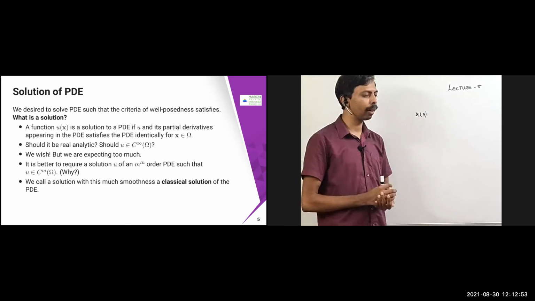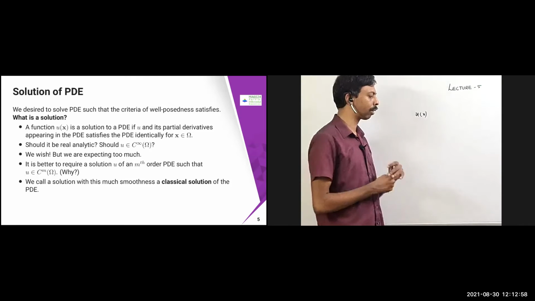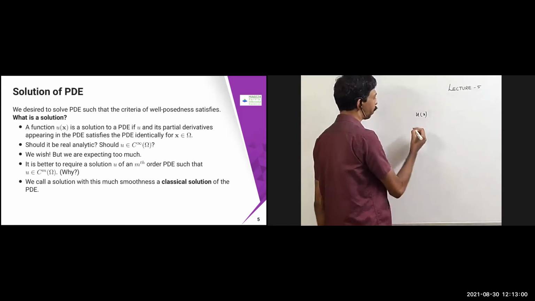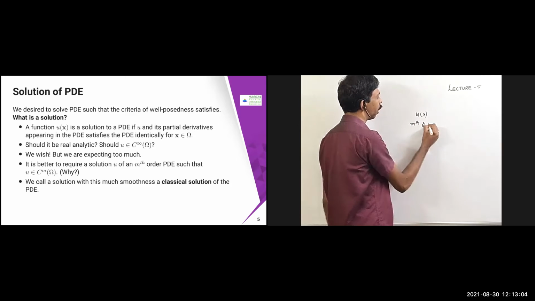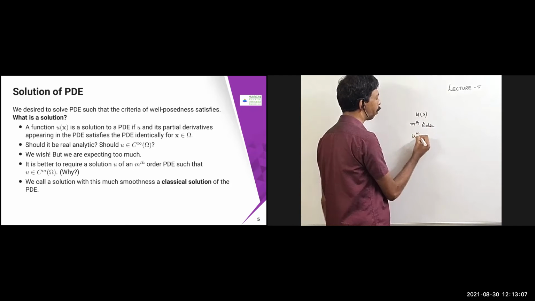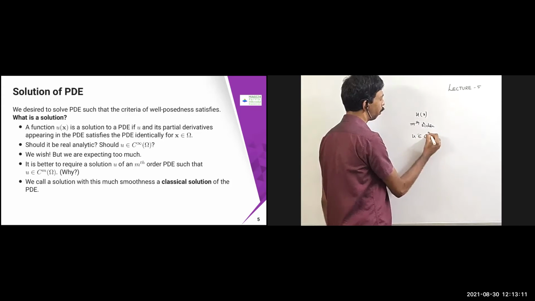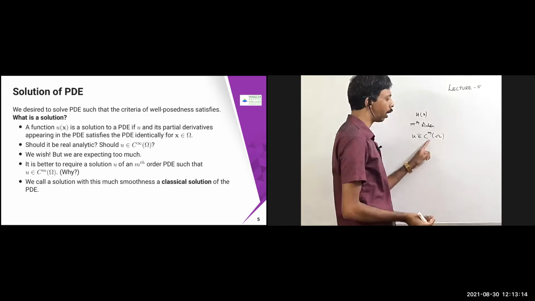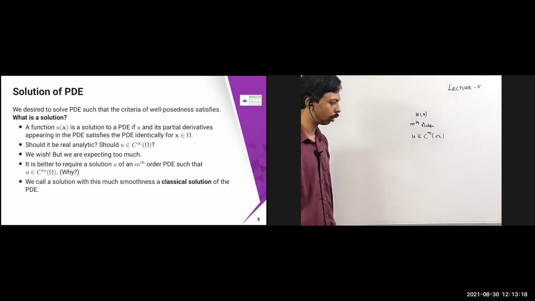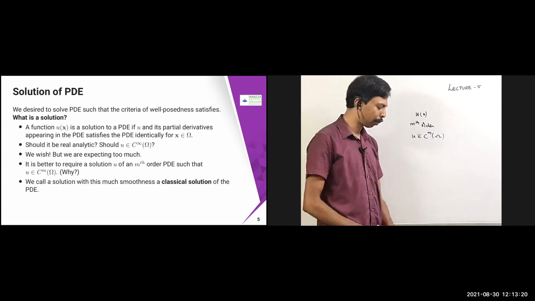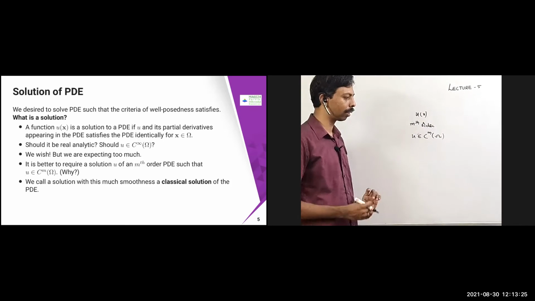But if it is not there, we are expecting too much in this case, so we try to restrict ourselves. Suppose my PDE is of mth order. Then what I expect is that at least u belongs to C m of omega, meaning it should be m times differentiable and the mth derivative should be continuous. That much smoothness is enough for me, so that at least the PDE will be satisfied.